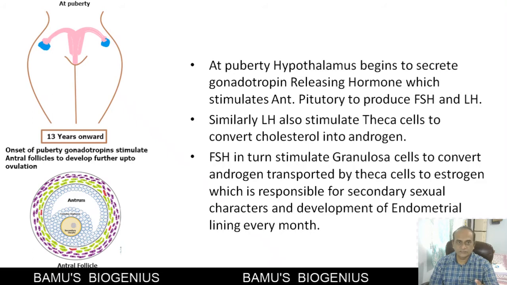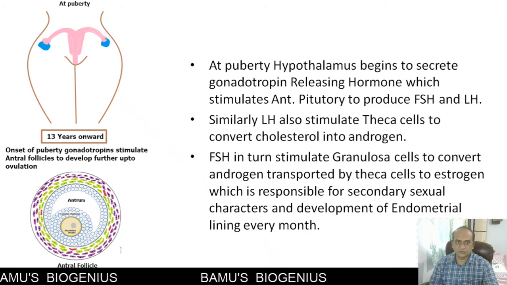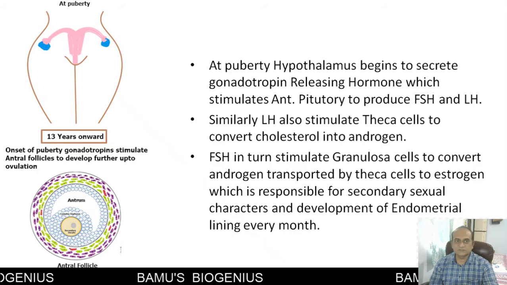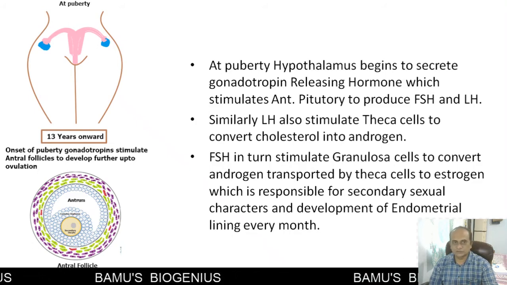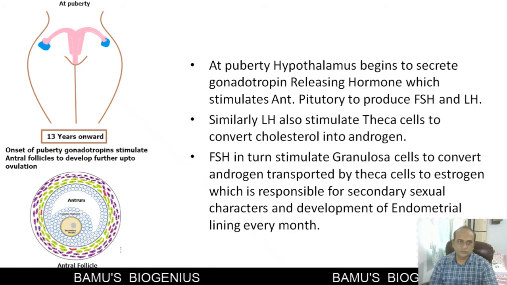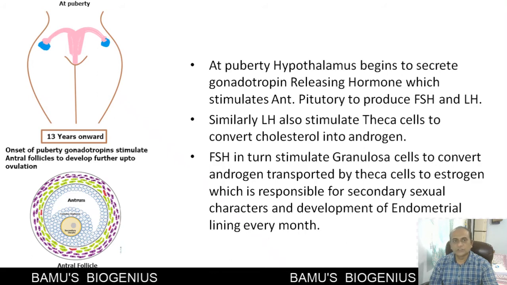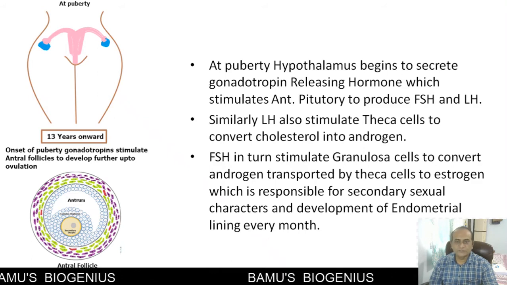So these theca cells are formed around the granulosa cells and form a sheath-like structure. Under the influence of luteinizing hormone, these theca cells convert cholesterol into androgen or androstenedione, and this androgen is then transported to the granulosa cells.